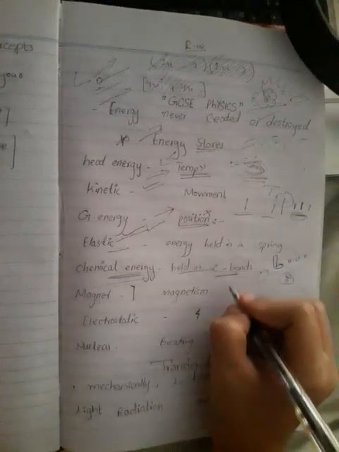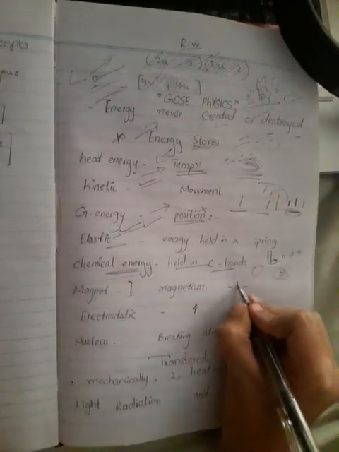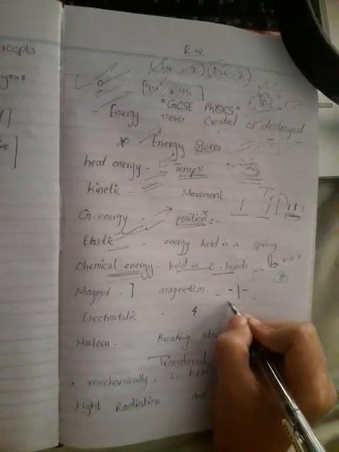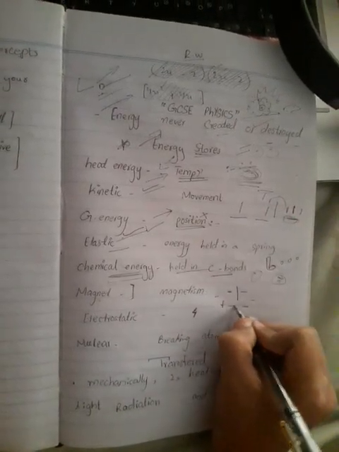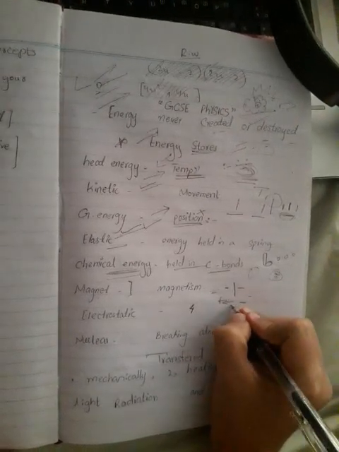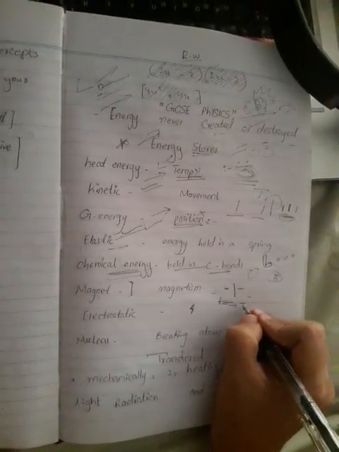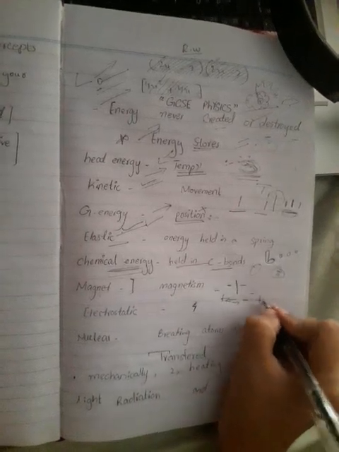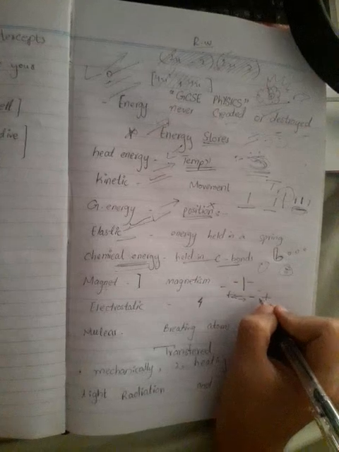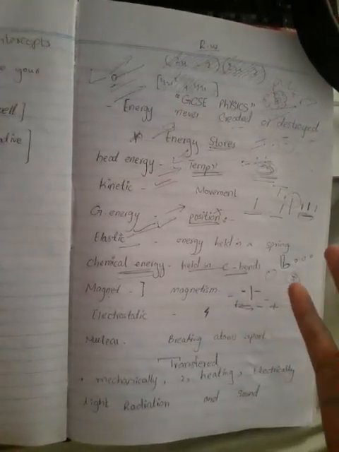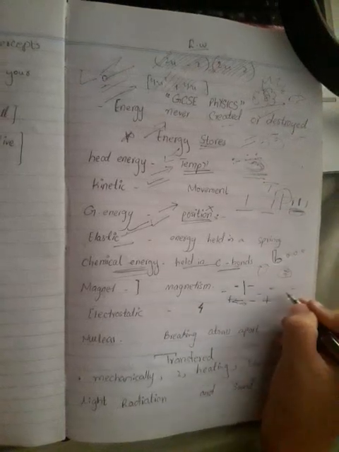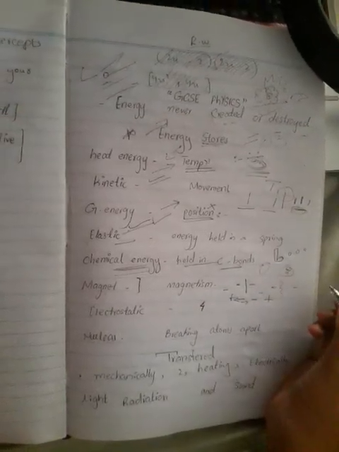Now magnet, what is magnet? Attraction between two poles. It can be two different poles, right? The attraction between them is known as what? Magnetism. Okay, so basically they attract each other. They don't repel, they attract each other. So they can have different charges always, but the thing is they will always try to be together, right? Again, if you have the same charge on each side, they will repel themselves.